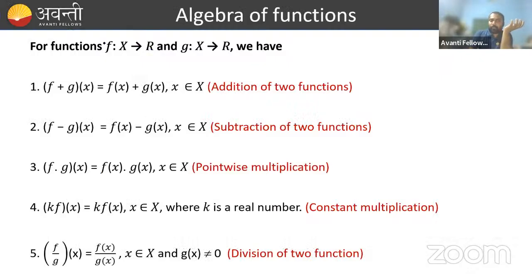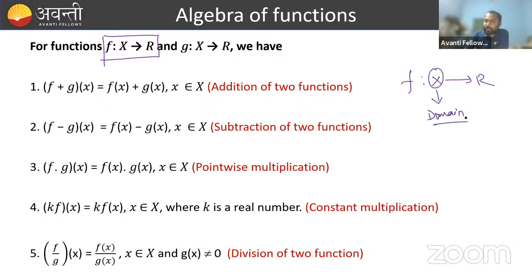Algebra of functions means, suppose one function f is given which is mapping from X to R. All of you know or not? What is X here? This is my domain for which the function is defined, right? And what is R here? It is codomain, right? And always remember, range is a subset of codomain.